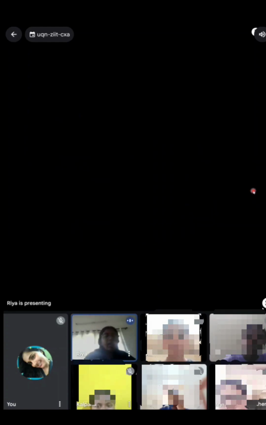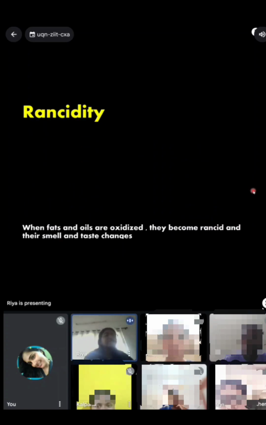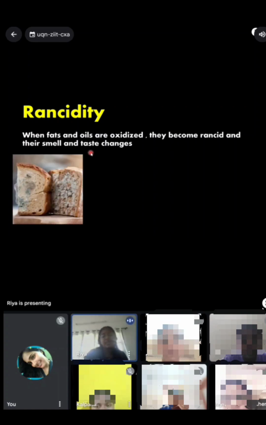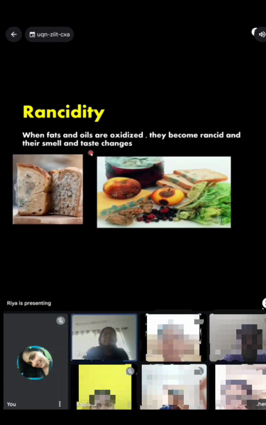Talking about rancidity, when fats and oils are oxidized, they become rancid, and their smell and taste change. It's basically the spoiling of food, as you can see.